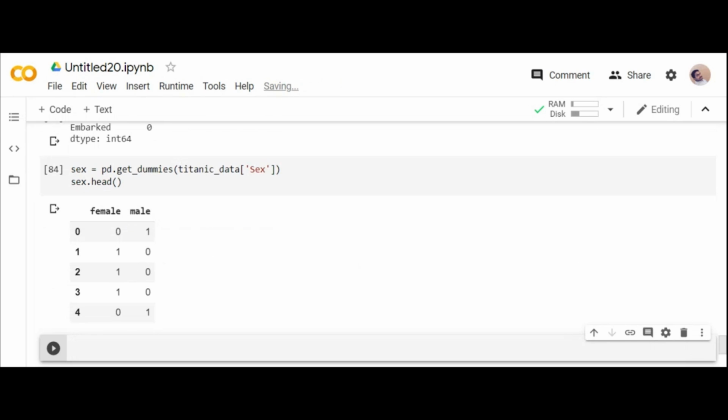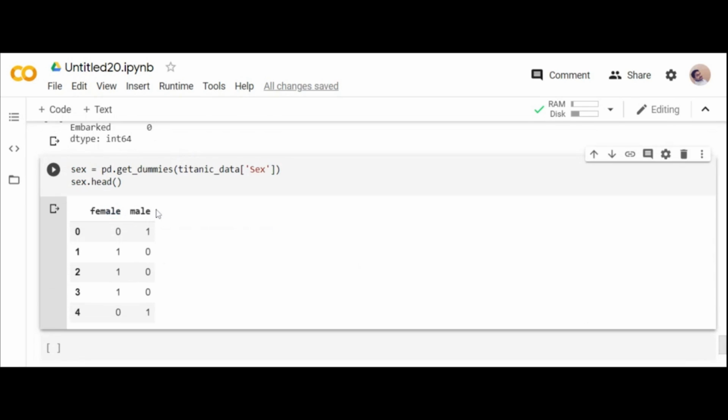Dummies in the sense duplicates. See, heroes will have dummies in fight action scenes, right? They replicate them. In the same way, I created my dummies for the sex column, female and male. 0 indicates first passenger, 1 indicates second passenger. If 0 is male, that will be 1. Can you see it? So dummies is the concept you can use without going for sklearn. In sklearn, you'll be having label encoder. You can attend our next webinars on regression and classifiers.